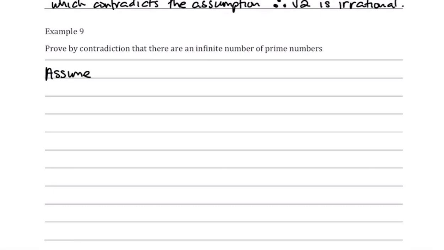So we are going to assume there are a finite amount of prime numbers. Now, just remember what finite means. That means there's a closed list. There's only so many prime numbers in the world.